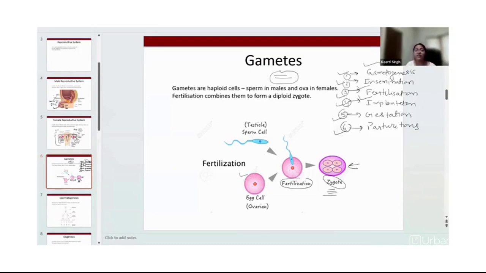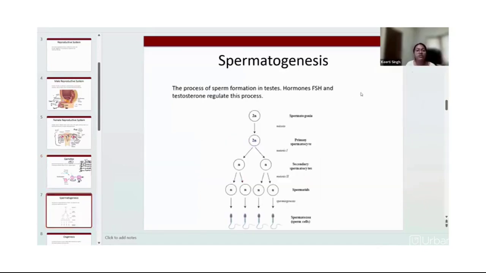So this gametogenesis, of course, will take place differently in male and female. The male will undergo a process known as spermatogenesis. That spermatogenesis is ultimately going to form the sperms or spermatozoa. This spermatogenesis will start from spermatogonia. Spermatogonia is the male mother cell that will undergo n number of divisions, for example mitosis, meiosis 1, meiosis 2, and ultimately will lead to the formation of a sperm.